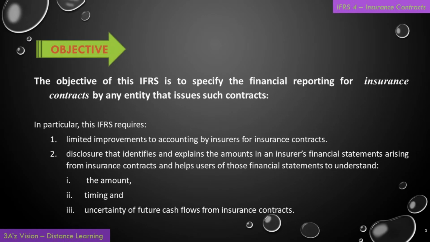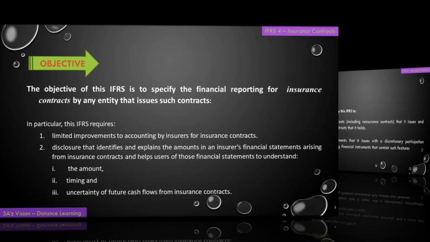Objectives. The objective of this IFRS is to specify the financial reporting for insurance contracts by any entity that issues such contracts. In particular, this IFRS requires: number 1, limited improvements to accounting by insurers for insurance contracts. Number 2, disclosure that identifies and explains the amounts in an insurer's financial statements arising from insurance contracts and helps users of those financial statements to understand the amount, timing, and uncertainty of future cash flows from insurance contracts.